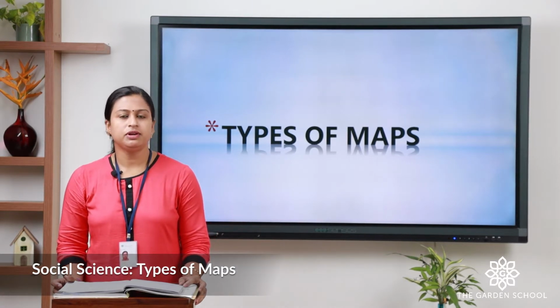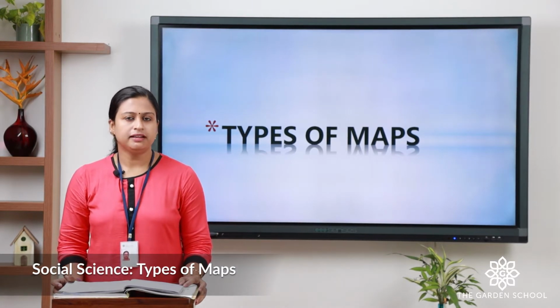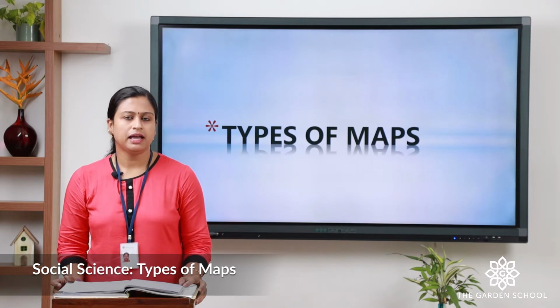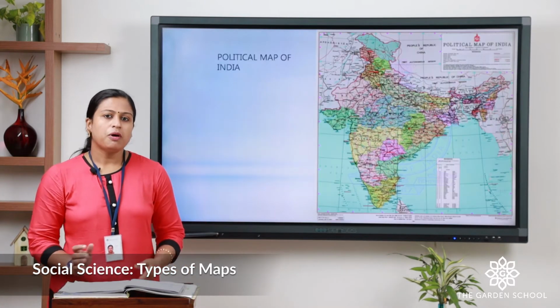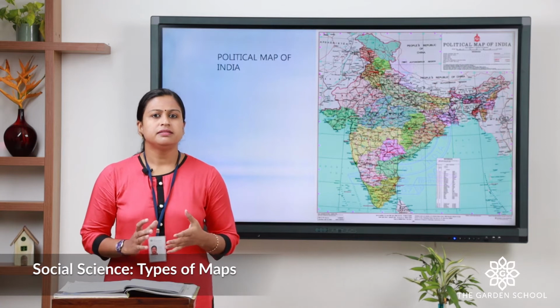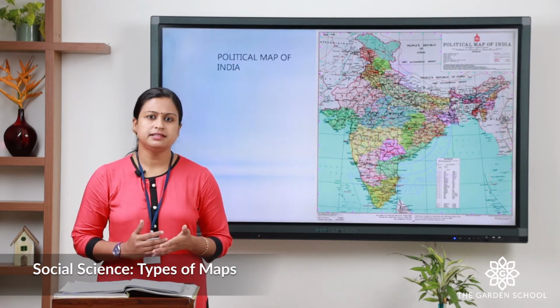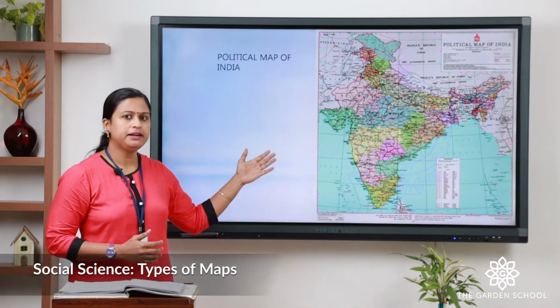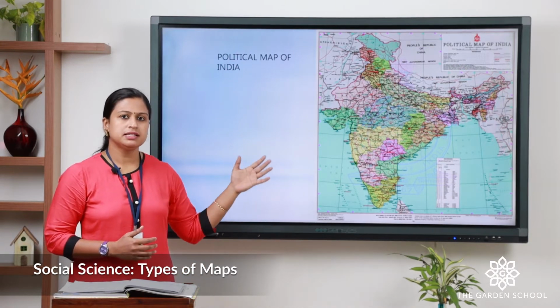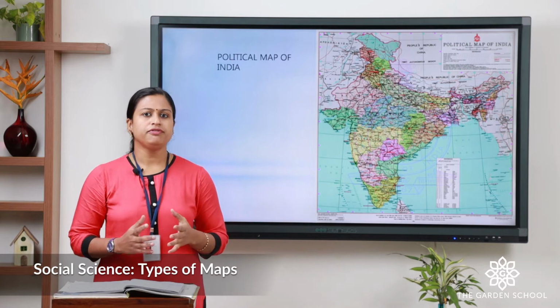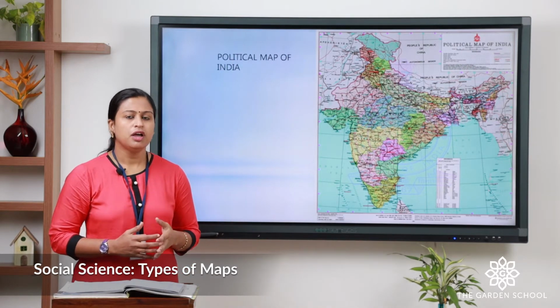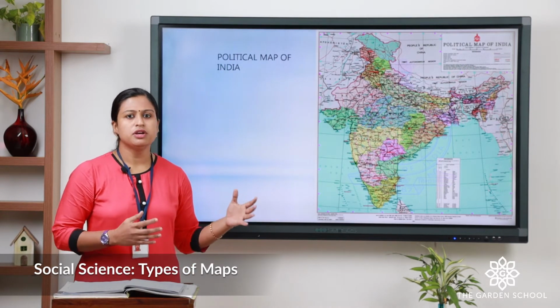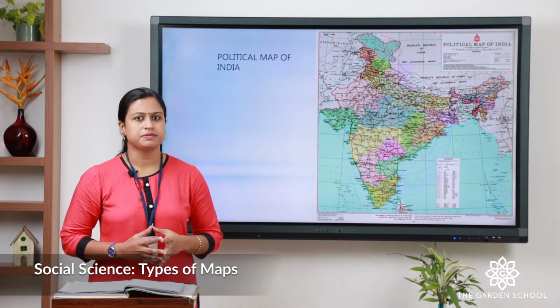Mainly there are 3 types of maps: political map, physical map and thematic map. Political map tells the countries, its states, its cities and towns. This is the political map of India. It is taken from the Survey of India website. You can go through this website to know more about the maps.